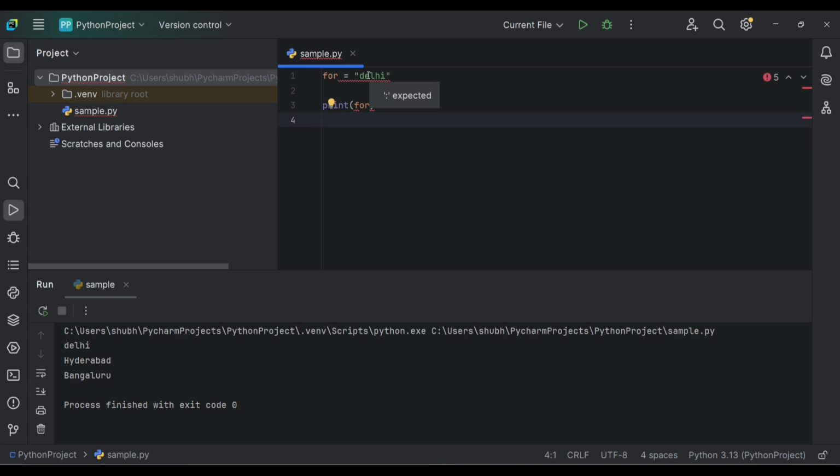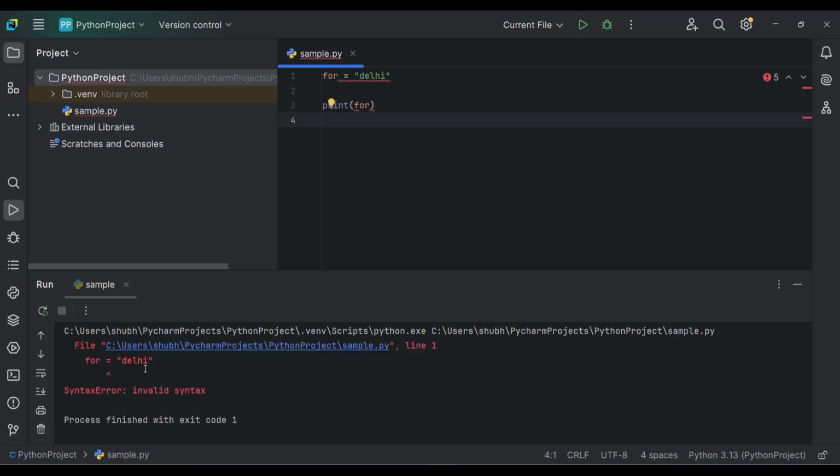So here we can see PyCharm is already highlighting that there is an error in this statement. A colon is expected as per the syntax of the for keyword. But let's run this program and check what's the output. So here we can see it is showing invalid syntax because we have used the for keyword. So we cannot use keywords as variable names.